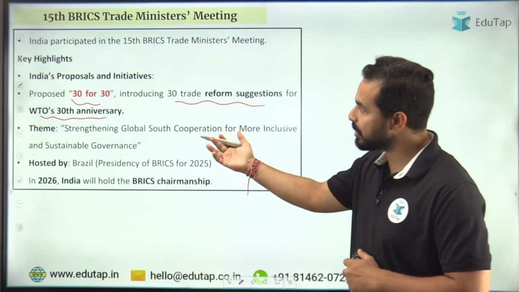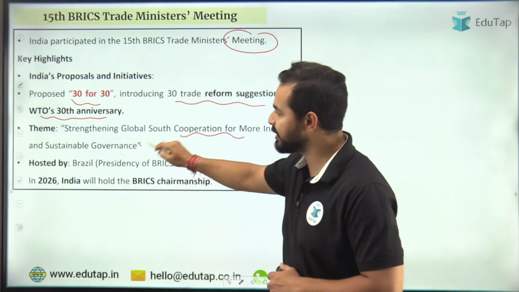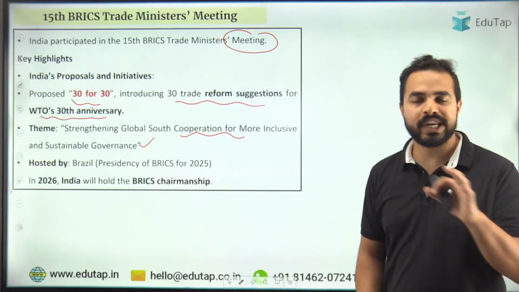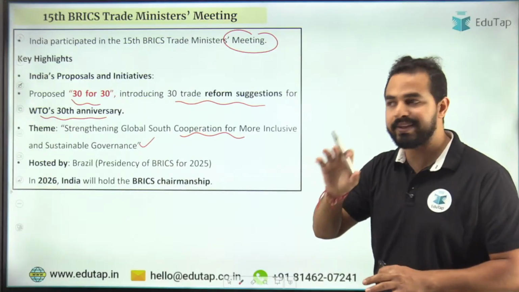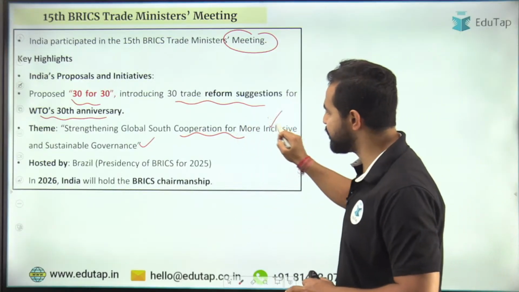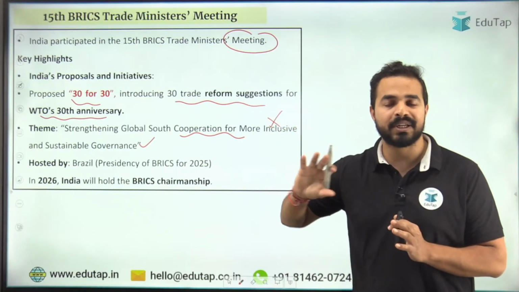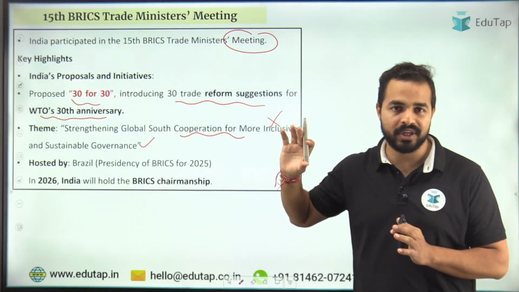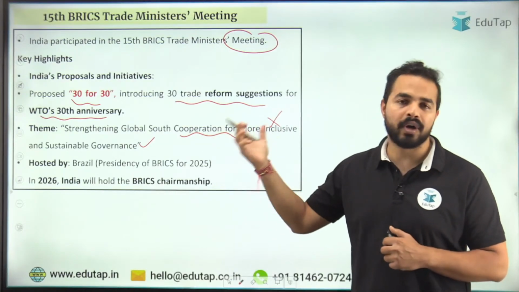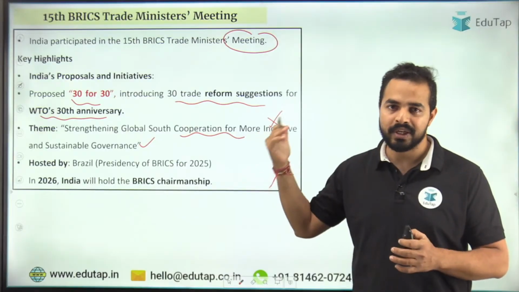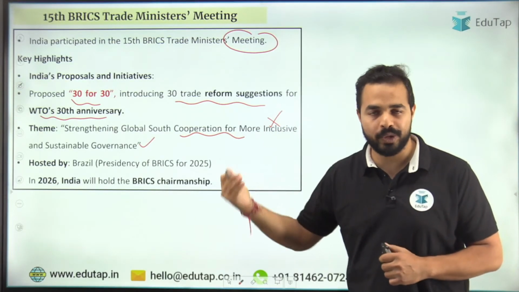ठीक है. और इस मीटिंग की थीम थी strengthening global south cooperation for more inclusive and sustainable governance. Let me tell you, we are covering this theme only because this meet took place. But exam point of view से आप इस theme को याद मत कीजिए, because so many such themes, such meets are taking place across the year, right? So it is not required to remember every theme here. Yes, we are covering it from the current affairs point of view, so that we have a good idea of what exactly happened during that particular meet.